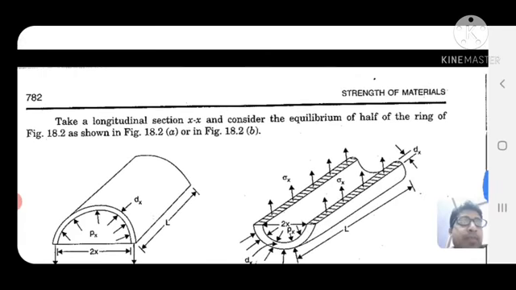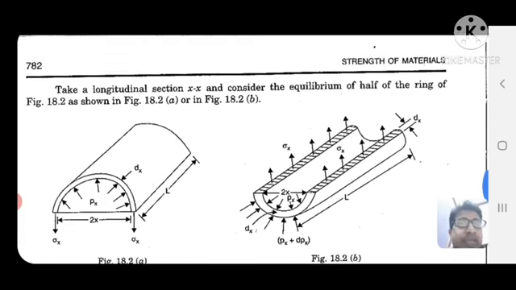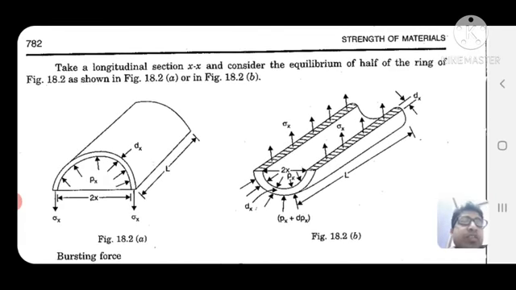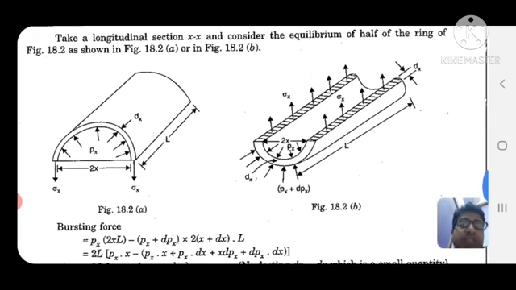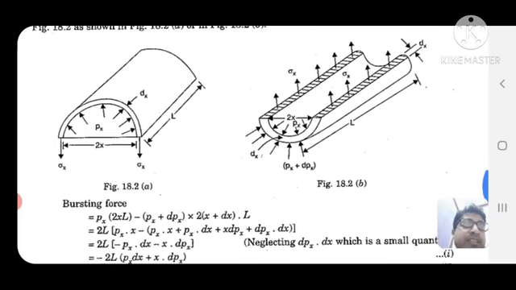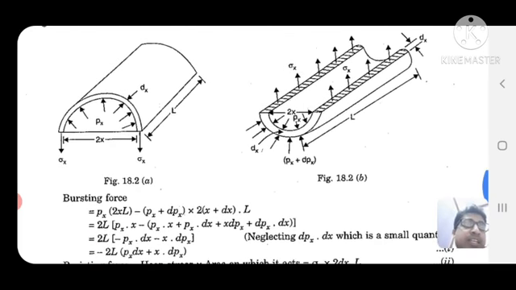Now take a longitudinal section XX and consider the equilibrium of half of the ring of figure 18.2 as shown in the figure. Here it is clearly given the thickness, the pressure px, the stress sigma x, and the length L.